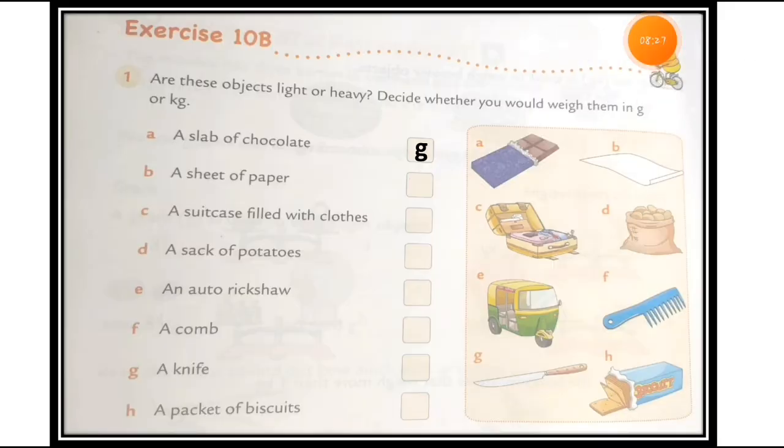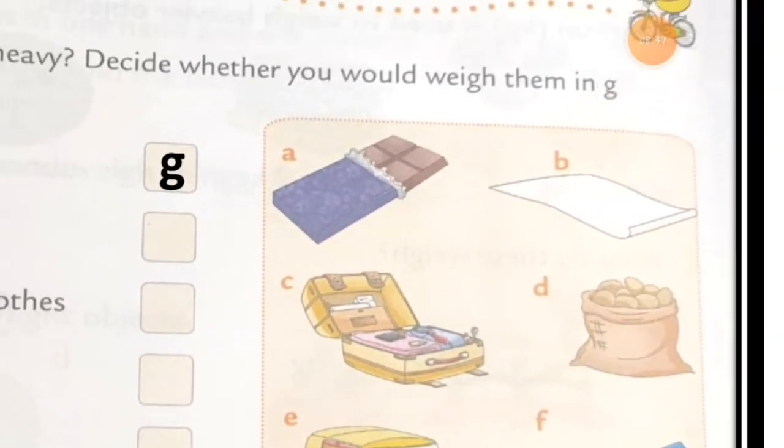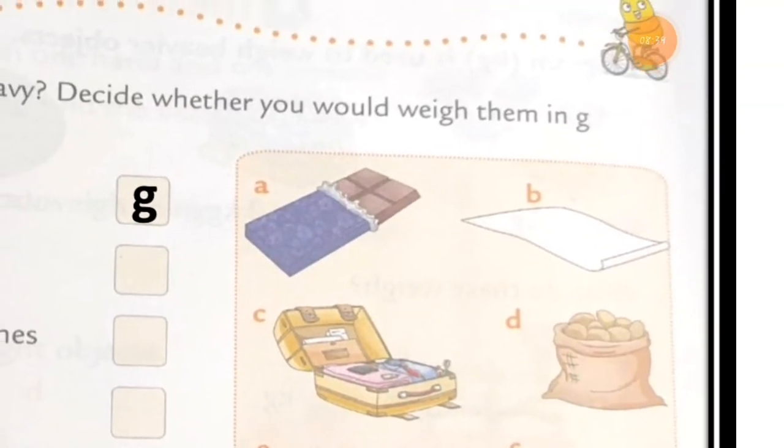Now number B is a sheet of paper. What is the meaning of a sheet of paper? Here the picture is given. The sheet of paper means just a paper of your notebook. See this, the blank paper, as you make so many things from your book, right? You just take a page from your book, a single page. We are talking about this single page, right? We are in number B. So here is the page.